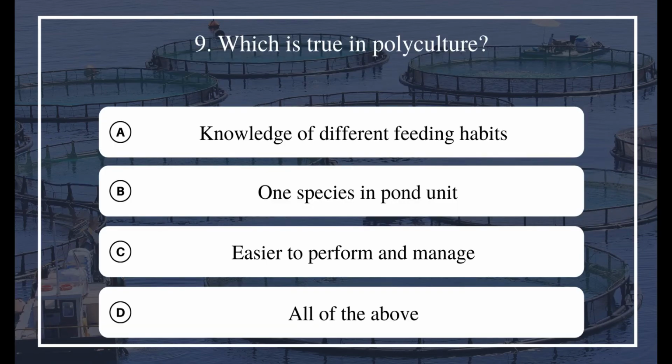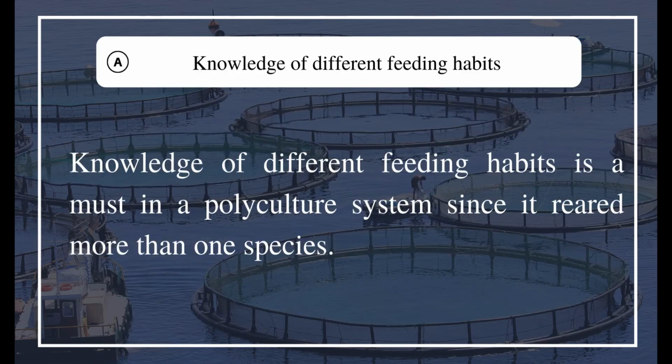9. Which is true in polyculture system? A. Knowledge of different feeding habits. B. One species in pond unit. C. Easier to perform and manage. D. All of the above. The answer is A. Knowledge of different feeding habits. Knowledge of different feeding habits is a must in a polyculture system since it rears more than one species.